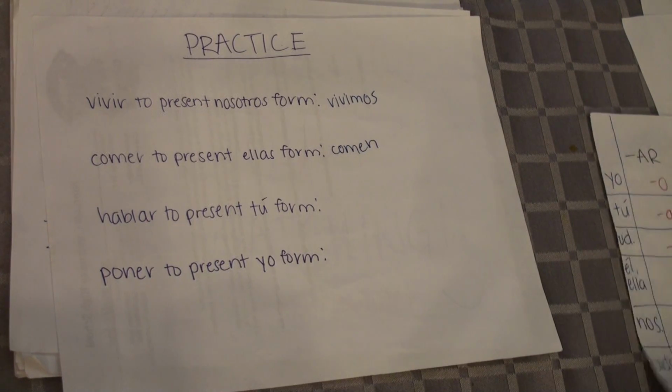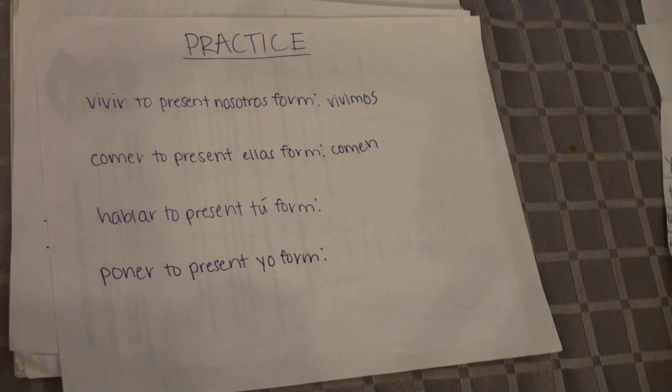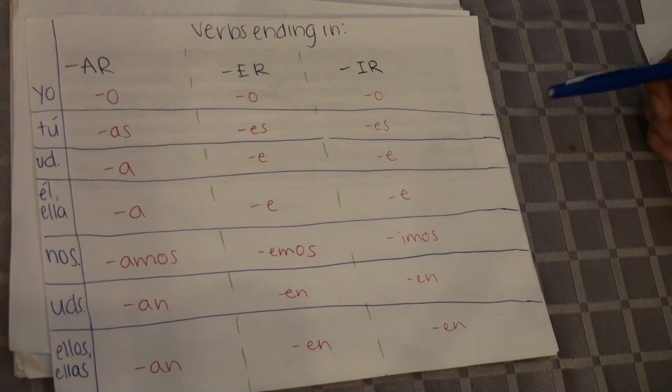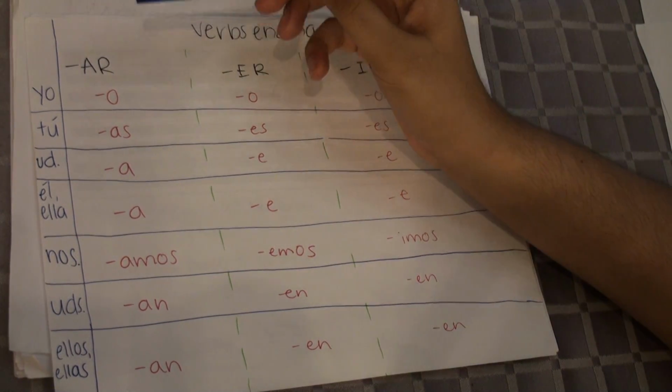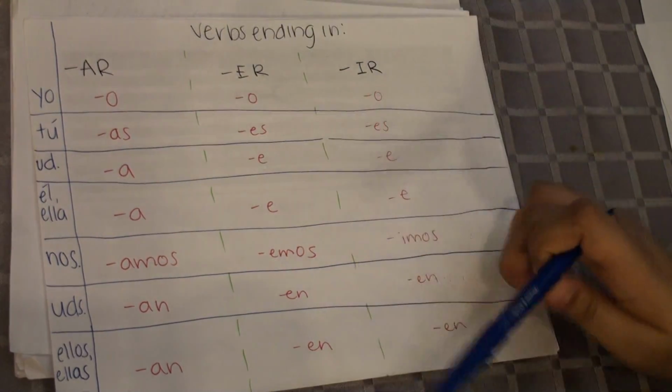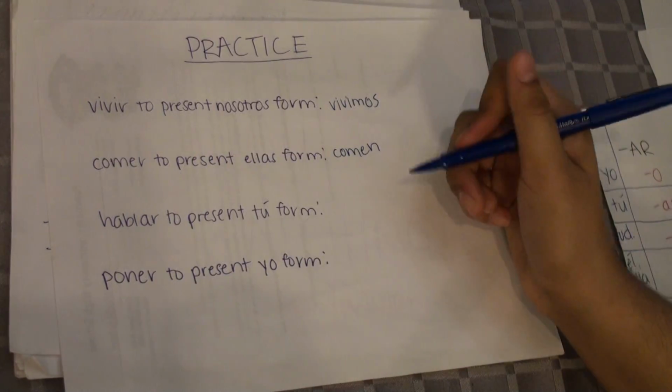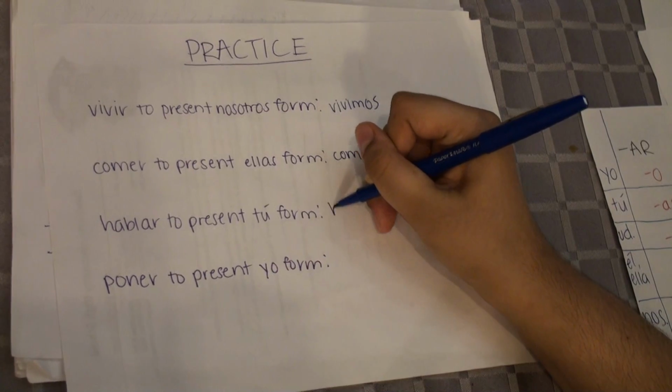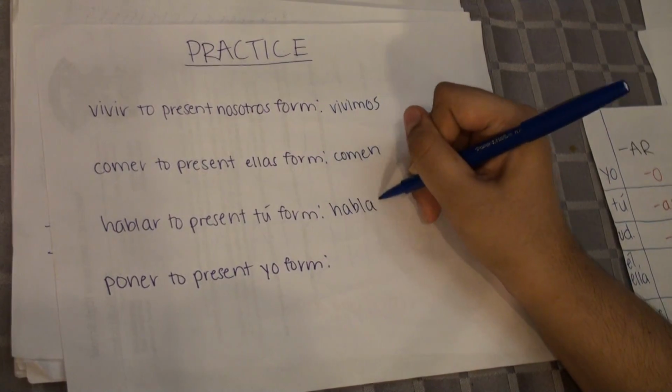Okay, next one, hablar. Hablar means to talk. So hablar in present tú form. Because it ends in AR, let's go to the tú and the AR, and it goes to as. So that means that for hablar in present tú form, the conjugated version is hablas.